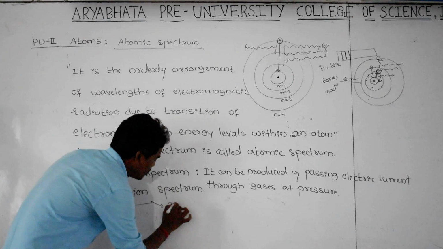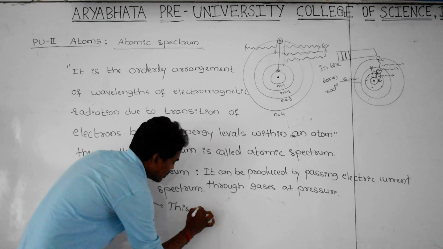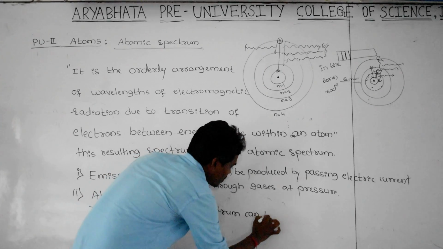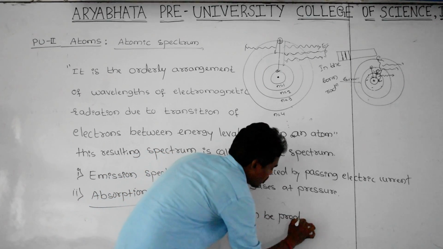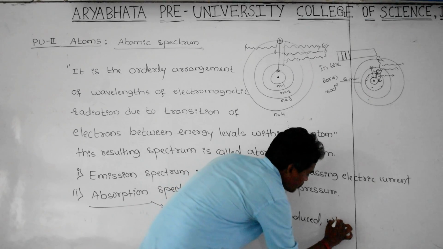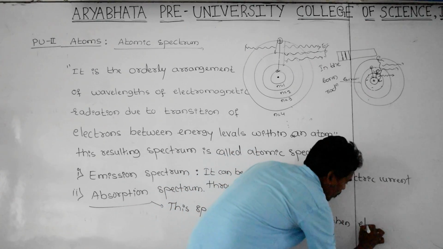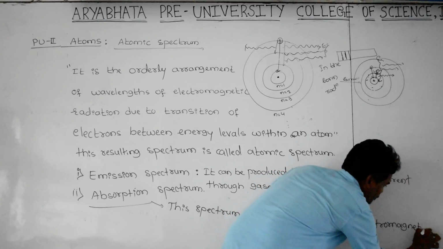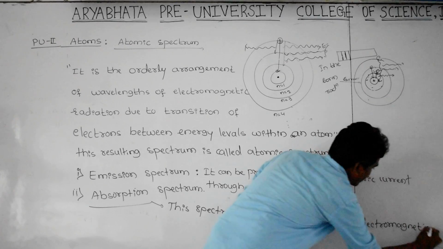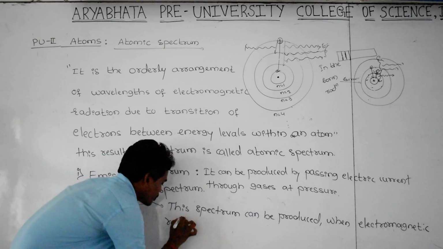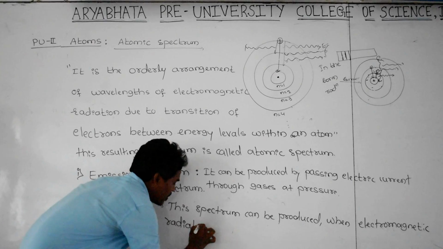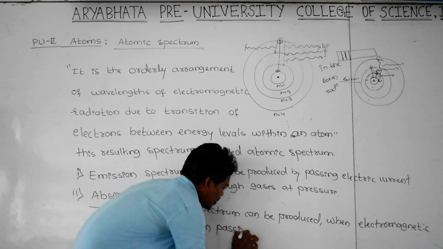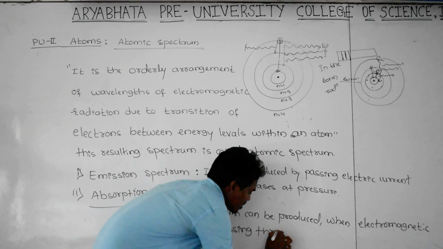What is absorption spectrum? This spectrum can be produced when electromagnetic radiation passes through a substance or gas.